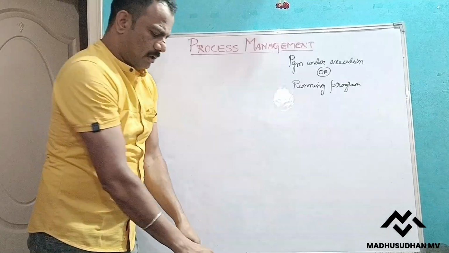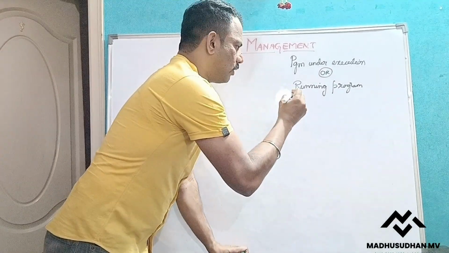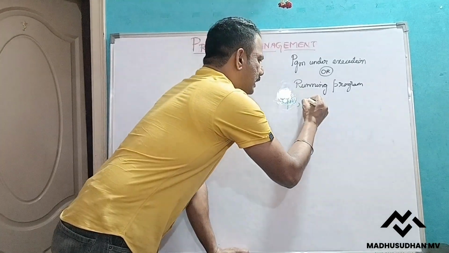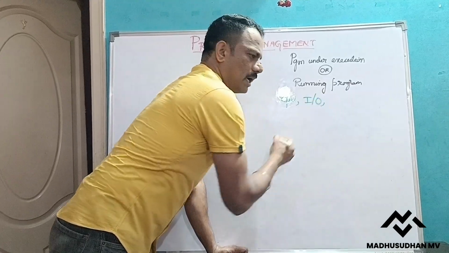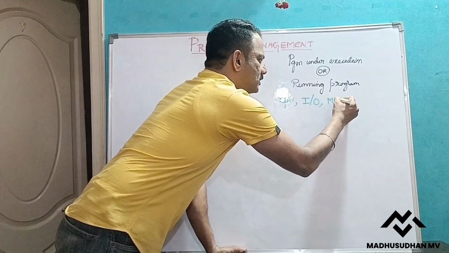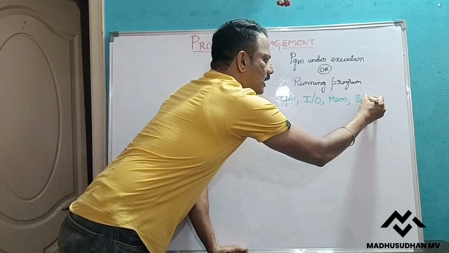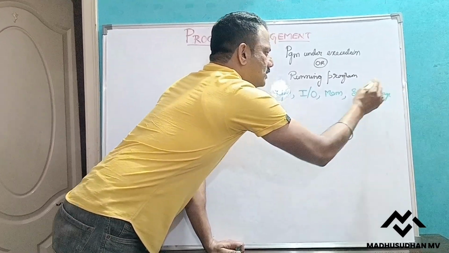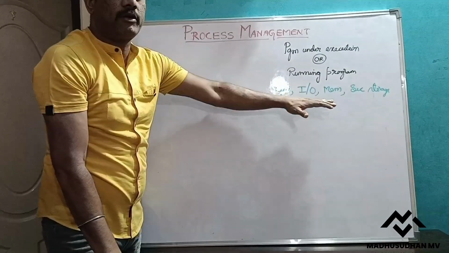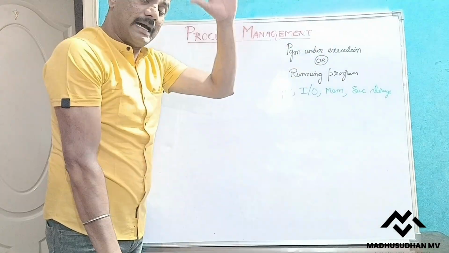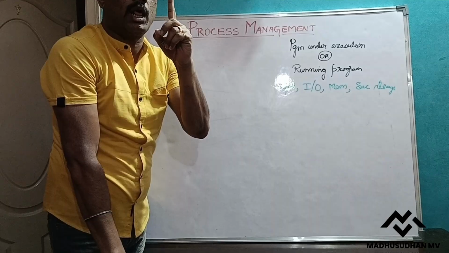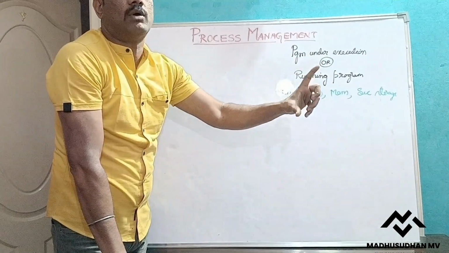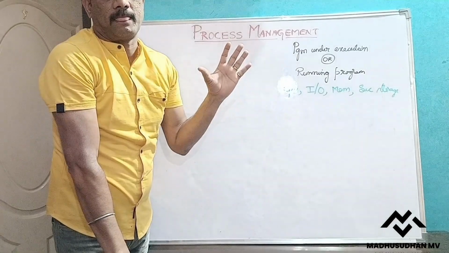So these are the resources. Every program needs CPU time to execute, some input and output devices (IO devices), some memory space in the main memory, and some secondary storage, that is, the files. These are the resources every program requires. Since in the early days we executed only one program at a time, the complete resources were controlled by that one program, so there was no problem at that time.